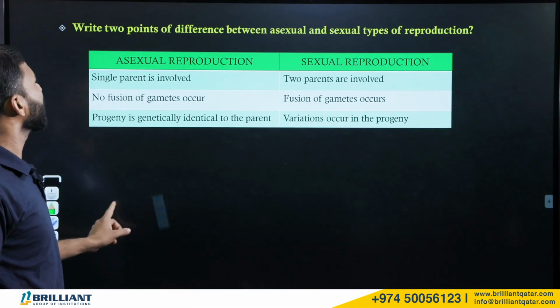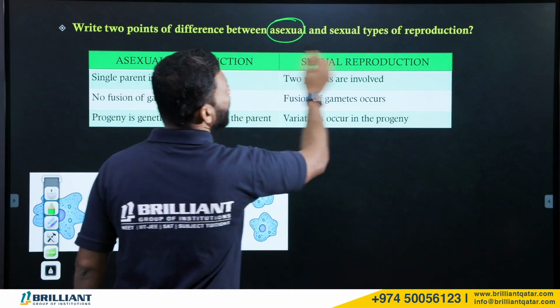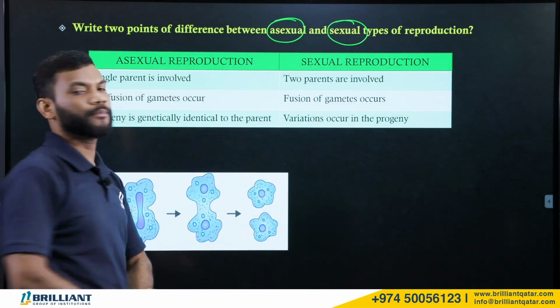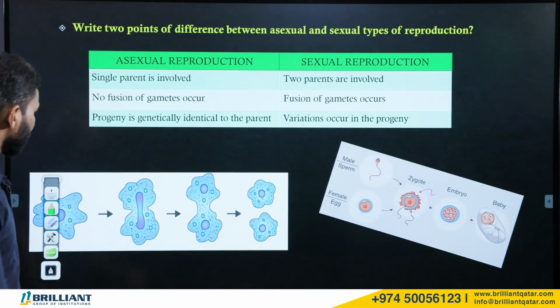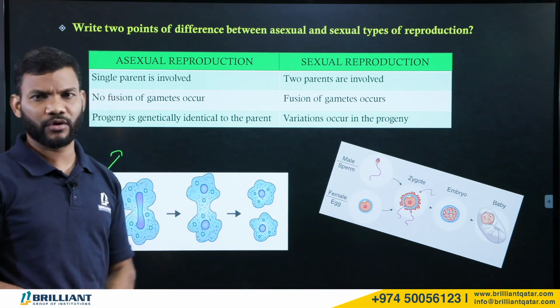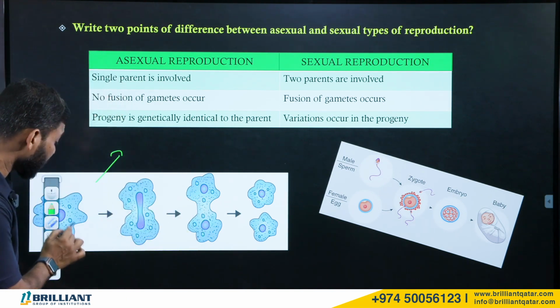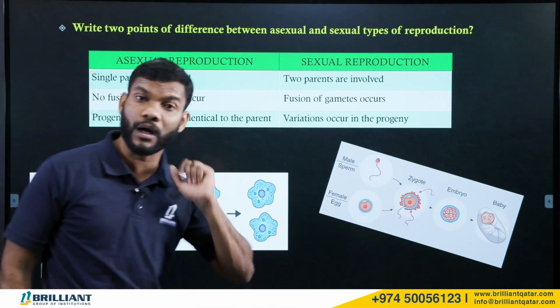The next question is: what are two differences between asexual and sexual types of reproduction? Now look here. This is the reproduction which happens in the amoeba, a unicellular organism. Here there is a single parental organism, you can see the parent is only one.